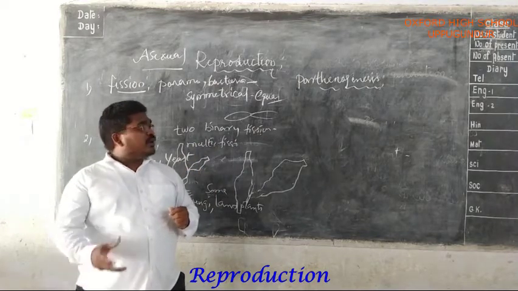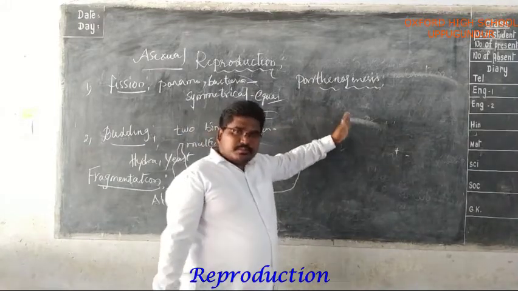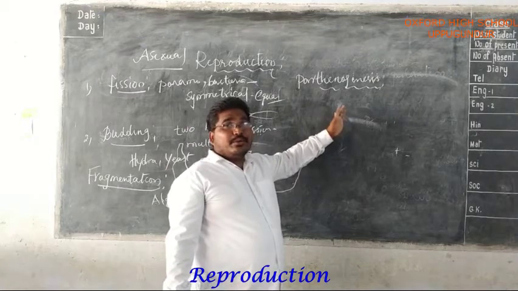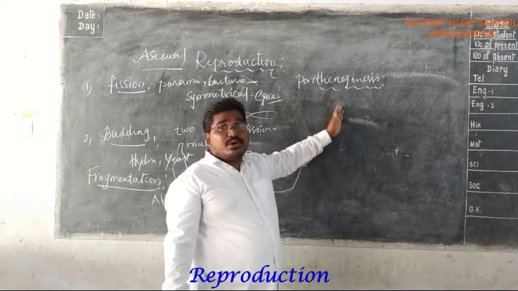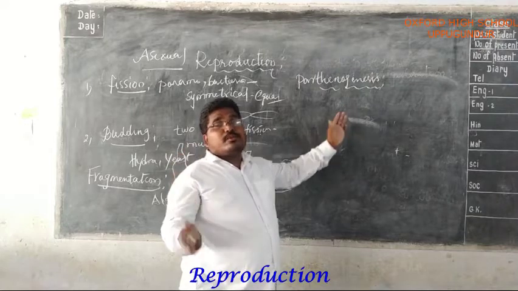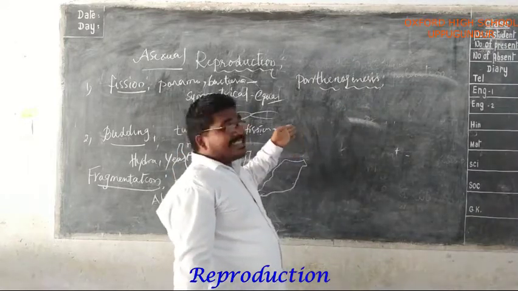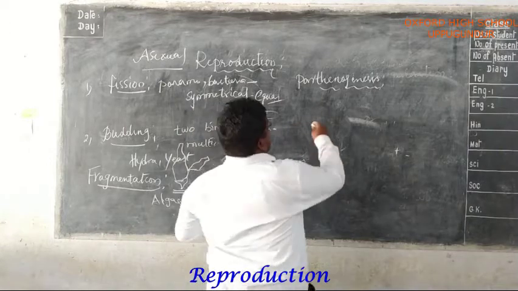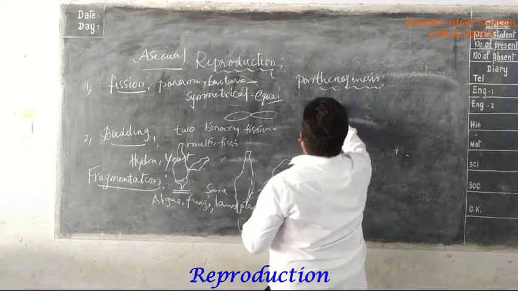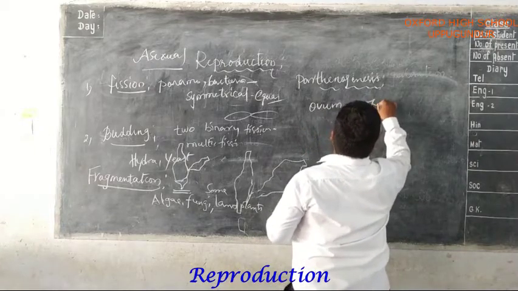Do you understand? So we utilize this process of reproduction and we develop or grow the organisms of our choice, which are more suitable for us. Okay, so in this process, the unfertilized egg, the unfertilized ovum, develops into a zygote.